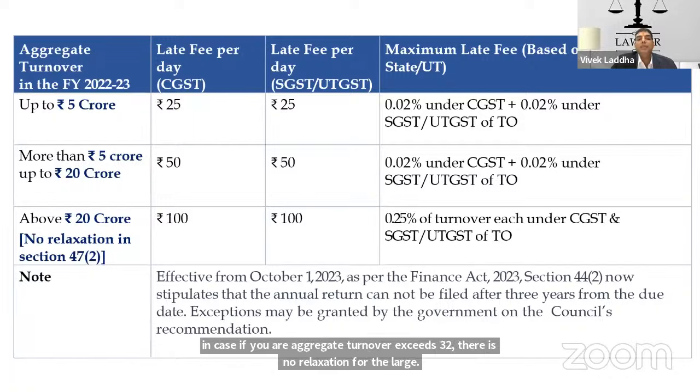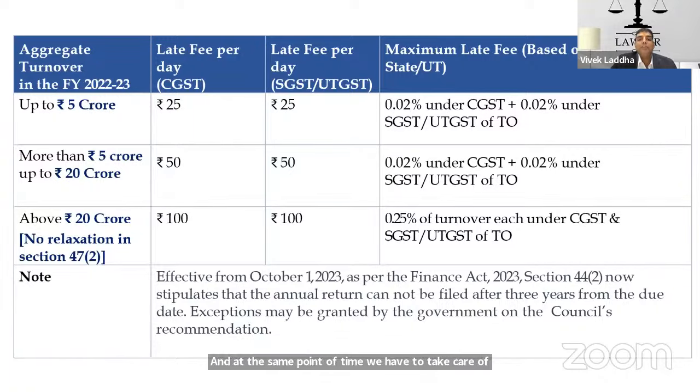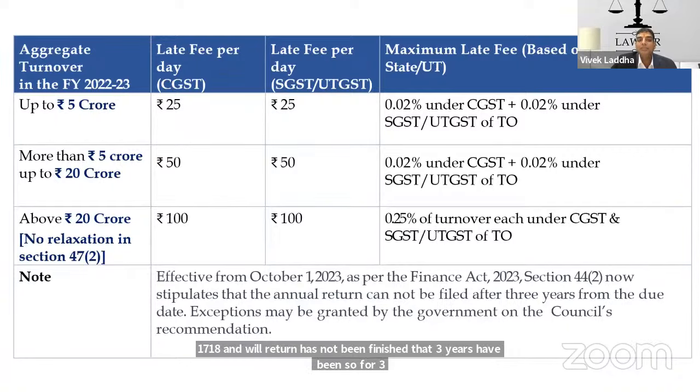At the same point of time, we have to take care that by Finance Act 2023, it has been stipulated that the annual return cannot be furnished after 3 years from the due date. This is the amendment which has been made effective from 1st of October 2023, and it means in case your 17-18 annual return has not been furnished, the 3 years from the due date have already expired.